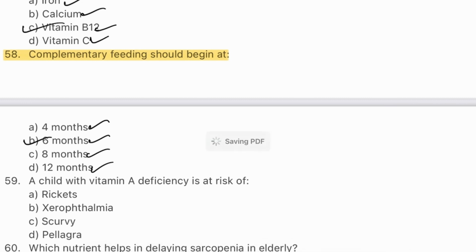At 6 months, breast milk alone no longer meets an infant's nutritional needs. Complementary feeding includes soft food while continuing breastfeeding. It helps prevent malnutrition, supports growth, and introduces taste variety. Delayed or early introduction can increase the risk of allergy or infection.